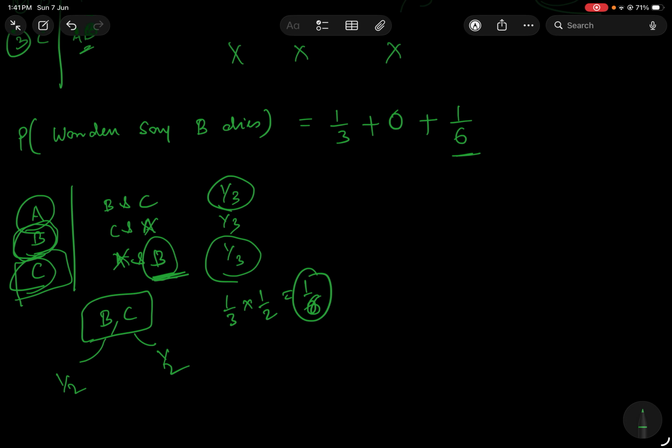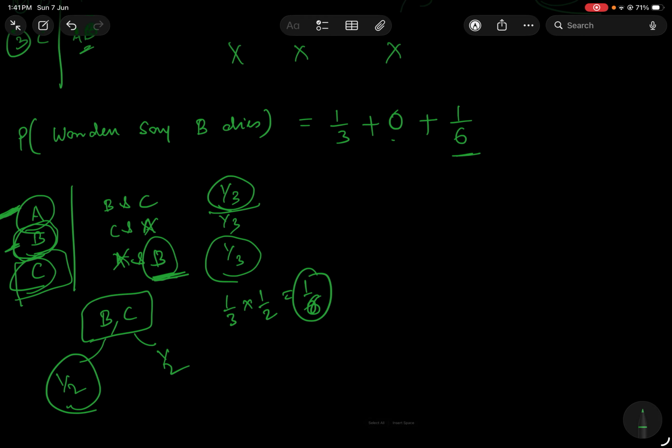If actually B is dying, then the warden can't say B is dying. So the probability of the warden saying that B is dying in this case is 0. And if A is surviving, in that case the warden can say either B or C. And out of that, what is the chance that the warden will say B will die? It can be randomly chosen, so that is half.